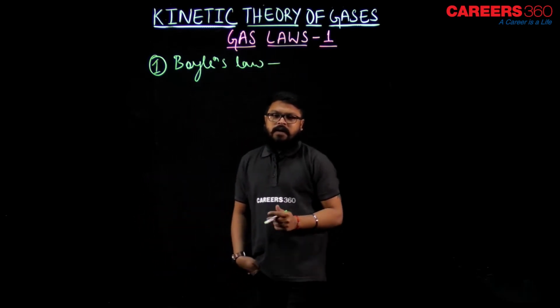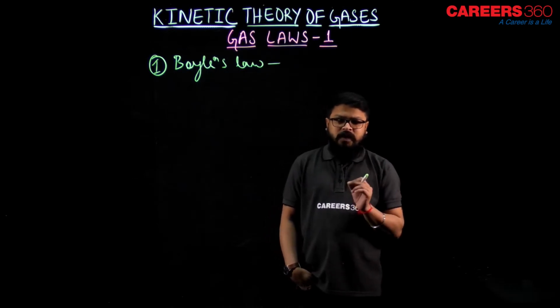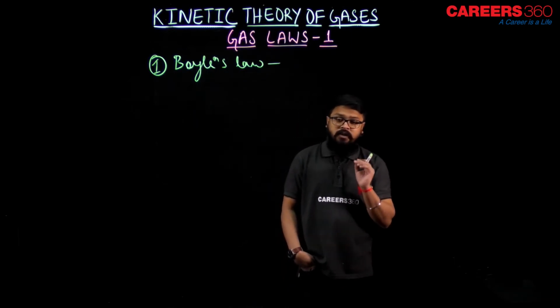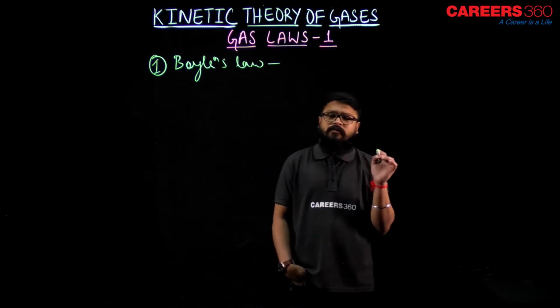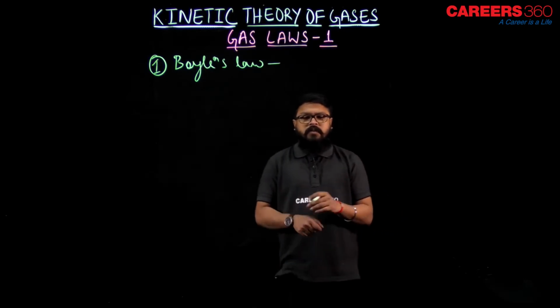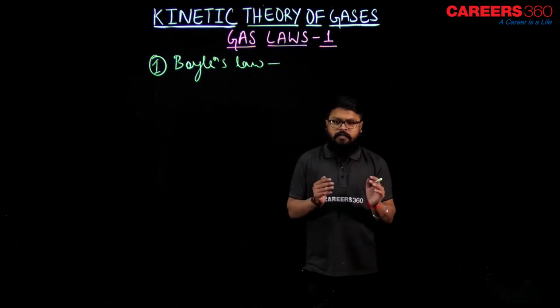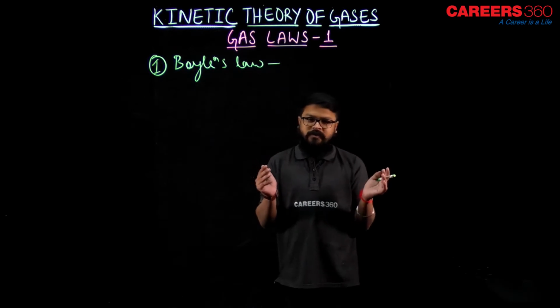Boyle's law states that under the condition of constant temperature, if we consider any volume of gas, and we consider the temperature to be constant, there is a gas in a container, and the volume can vary and the pressure can vary. Why?